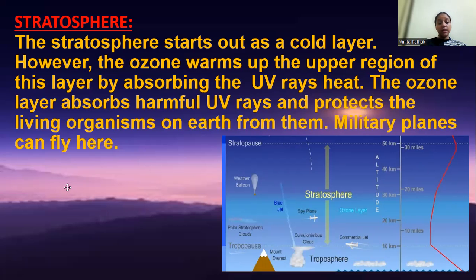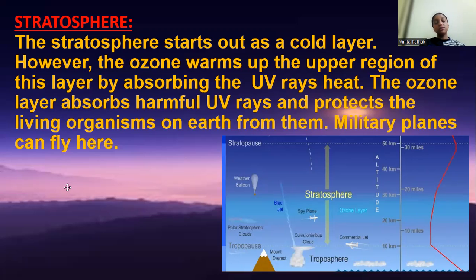Now I would like to ask you, how many of you have seen jets crossing, but after some time they become invisible to us, though we can see the marks over the sky. Okay, so although it is a cold layer, as we study, first the troposphere, then the stratosphere, and after that we have the ozone layer.